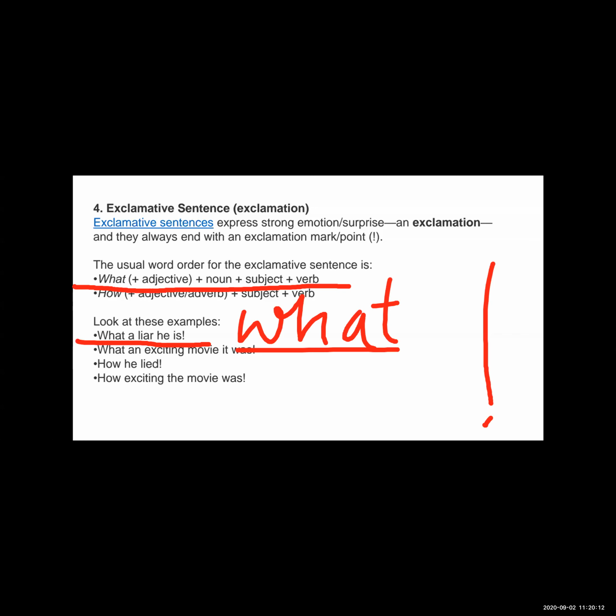"What a liar", so that is the noun. Then the subject is "he", and after that the verb "is". So "he is", the subject and verb, come at the end of the sentence, and there is an exclamation mark at the end.